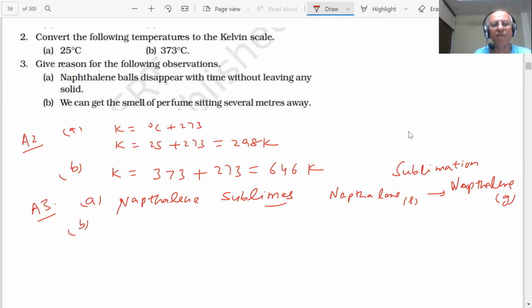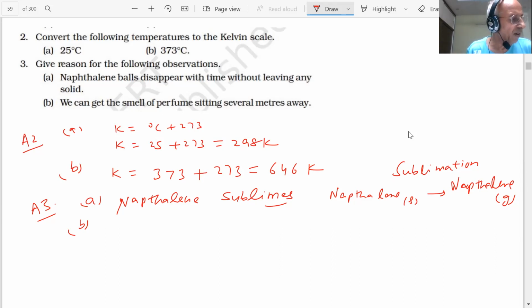We can get the smell of perfume sitting several meters away. What is the answer, students? What happens? The particles of perfume diffuse into the particles of air and reach us. Here, what is happening, student?